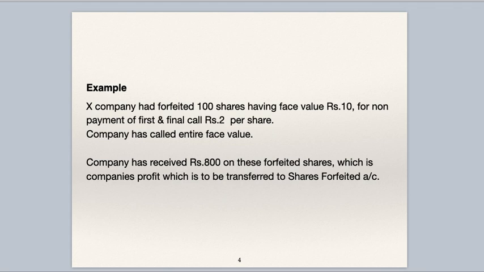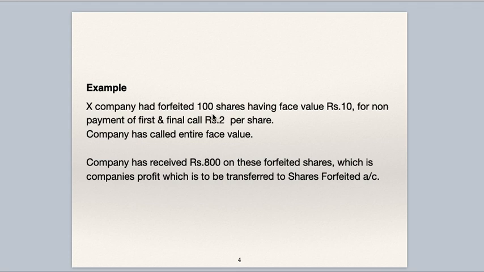So, we'll see one example where a company forfeits shares. X company has forfeited 100 shares having face value rupees 10 for non-payment of first and final call rupees 2 per share. The company has called the entire face value of 10 rupees, but the person has not paid the first and final call of rupees 2 per share. He was having 100 shares, so the company has forfeited his shares.